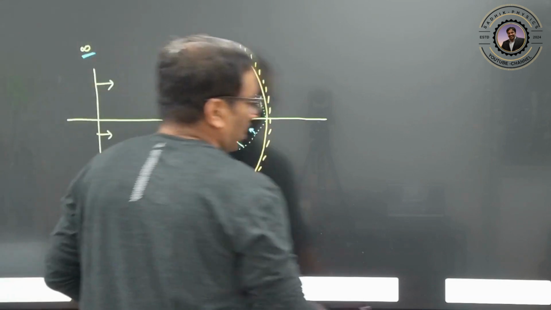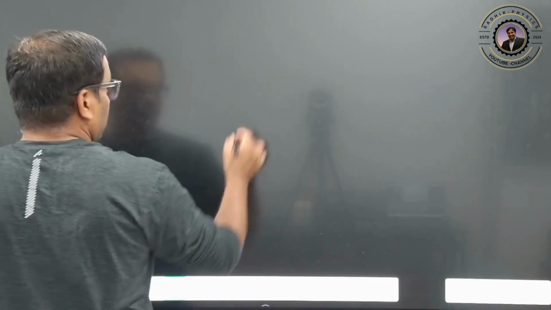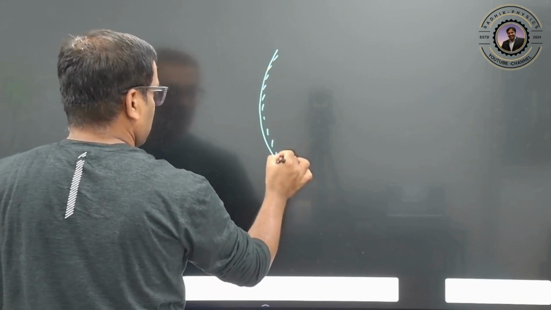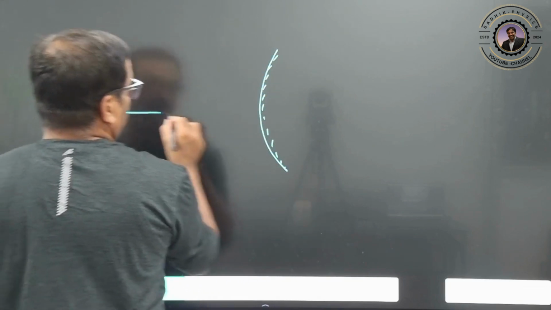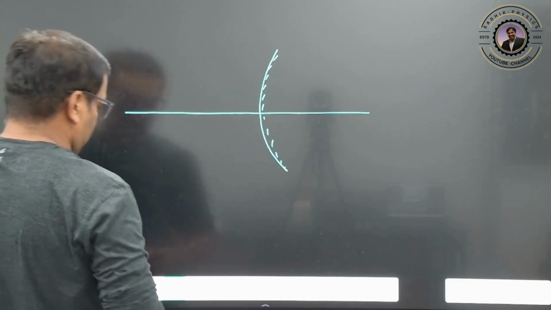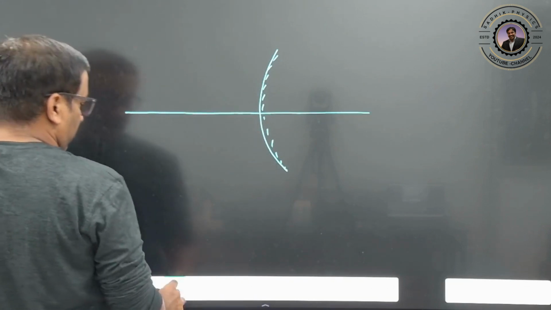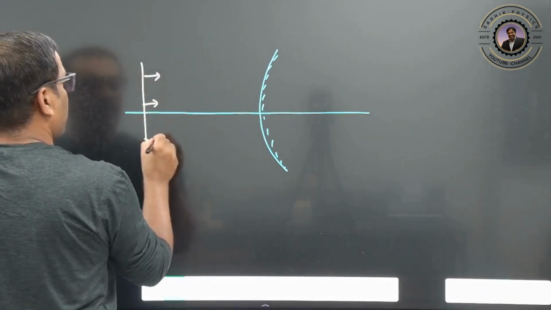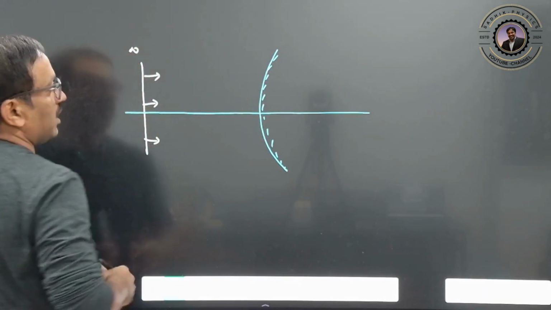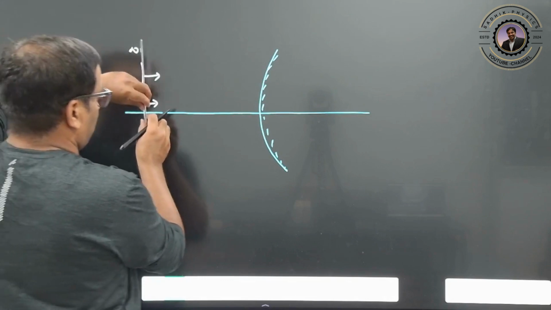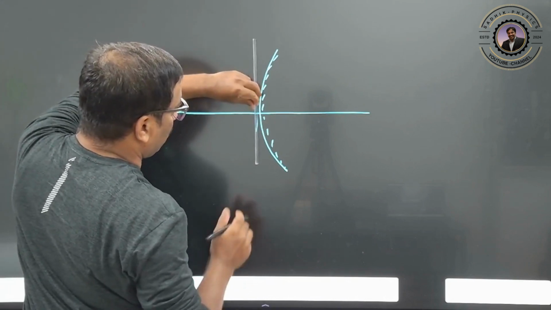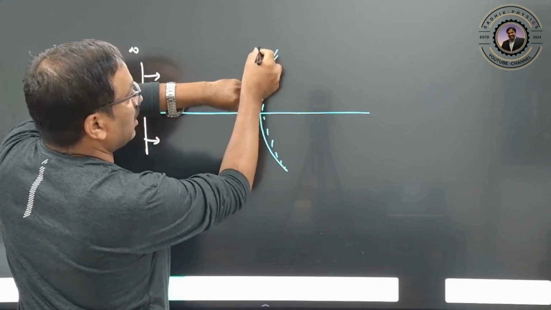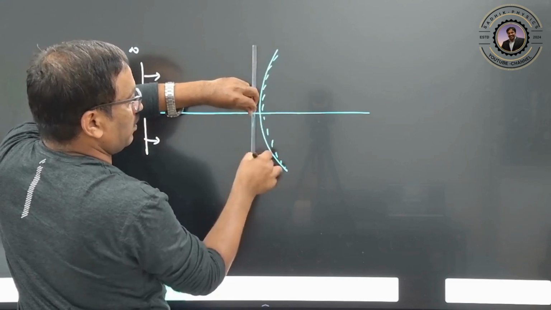Clear? Now suppose here there is a convex mirror. So what will happen now? Suppose one plane wavefront is coming and falling here. Plane wavefront means this object is at infinity. Now this is coming here. Listen carefully. Now you try to observe which point is incident here. This point is incident first. This point is moving toward this side.